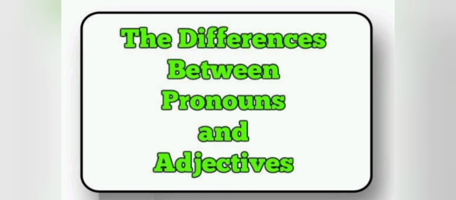Now next is the difference between pronouns and adjectives. How will we come to know that a given word is a pronoun or an adjective? Remember students that possessive adjectives, demonstrative adjectives and interrogative adjectives must be followed by a noun or a pronoun.